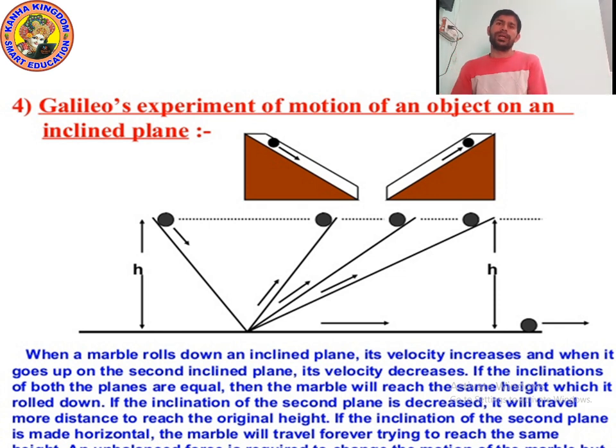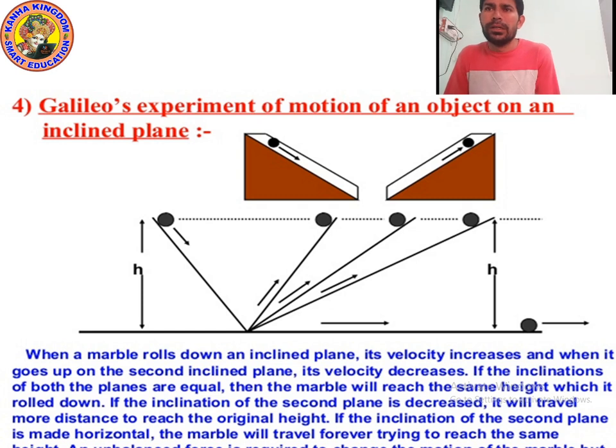When a marble or any ball rolls down an inclined plane, its velocity increases, and when it goes up the second inclined plane, its velocity decreases.